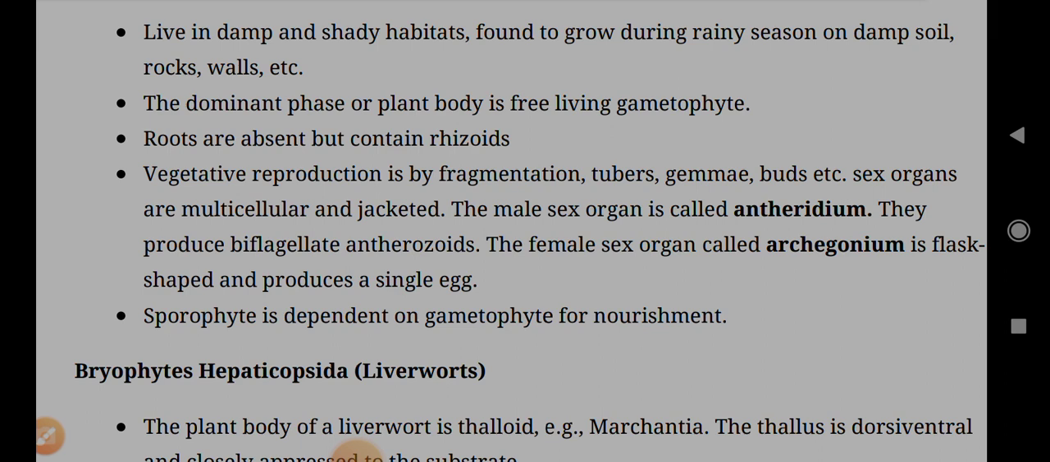Dominant phase or plant body is the free-living gametophyte. Roots are absent but they contain rhizoids. Vegetative reproduction is by fragmentation, tubers, gemmae, buds, etc. Sex organs are multicellular and jacketed. The male sex organ is the antheridium. They produce biflagellate antherozoids. The female sex organ called archegonium is flask-shaped and produces a single egg. Sporophyte is dependent on gametophyte for nourishment.